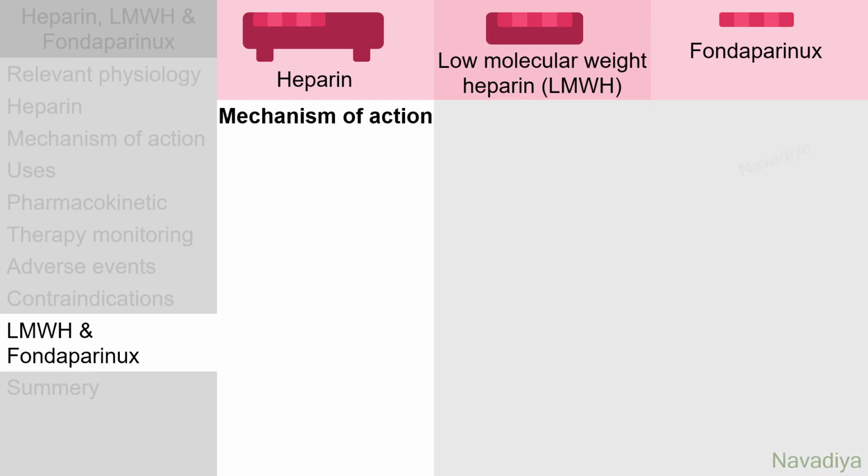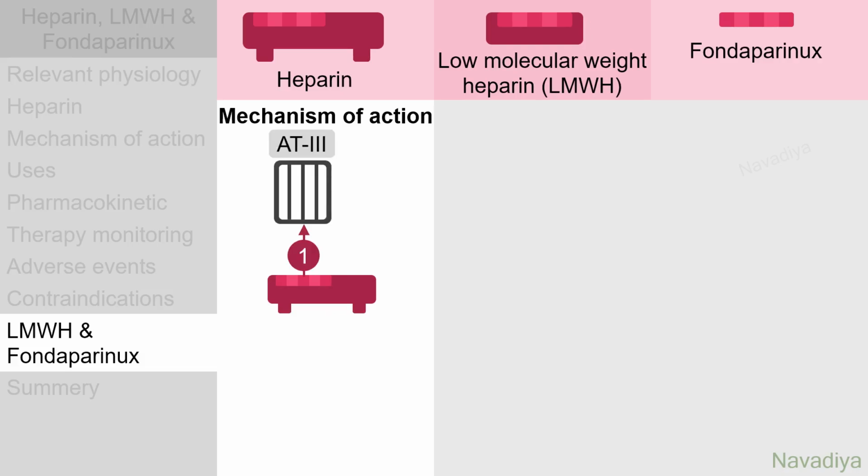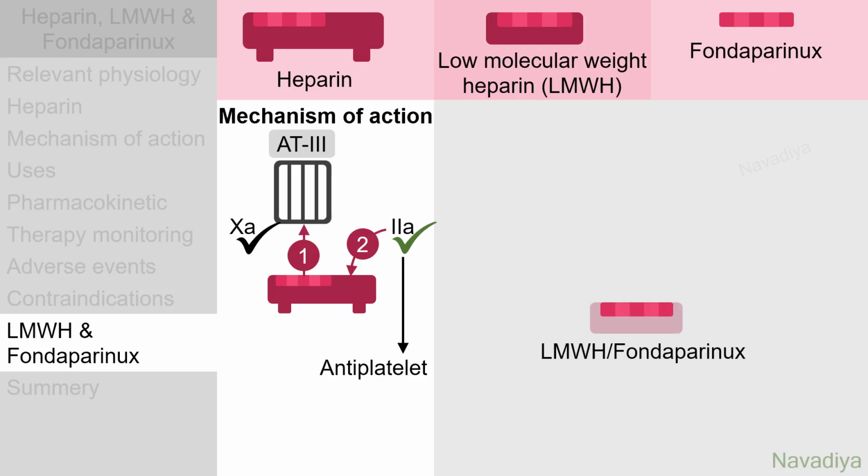Next, mechanism of action. Heparin acts by two mechanisms. One, conformational changes in antithrombin 3, which allows inhibition of factor 10. And second, binding with clotting factors, which allows inhibition of factor 2. Inhibition of factor 2 results in some antiplatelet effect also. Low molecular weight heparin and fondaparinux act by only one mechanism, that is conformational changes in antithrombin 3.